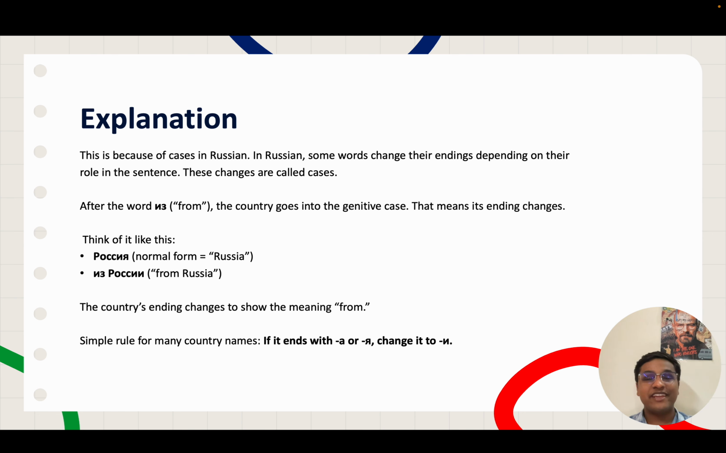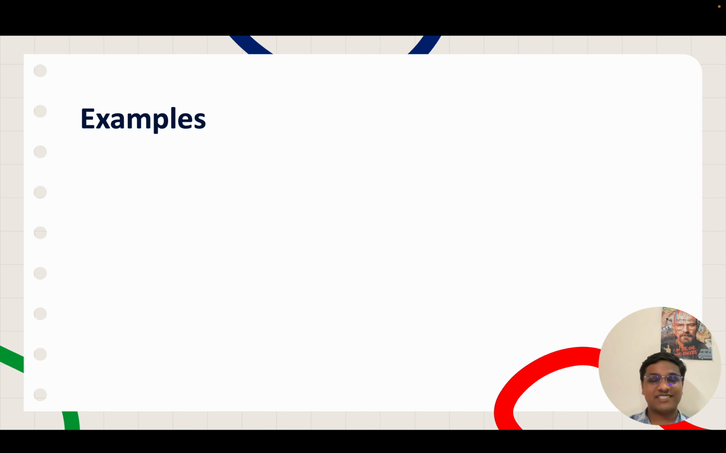The simple rule for many country names is, if the country name ends with А or Я, you change it to Е. For example, Россия becomes России. India becomes Индии. The А or Я changes to Е. Now let us look at some examples of different countries changing their form. These are just for practice so that if you hear someone telling their country, you can identify it. It's okay if you're not able to remember all of them.